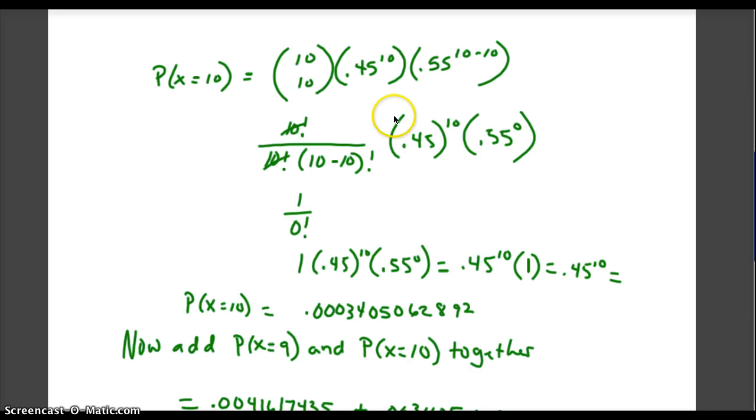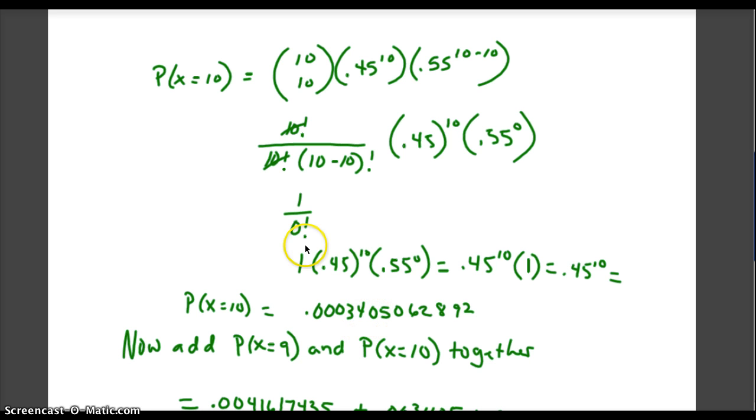That's what I'm showing right here. So basically the combination of 10 things taken 10 at a time becomes 10 factorial divided by 10 factorial times 0 factorial, and the two 10 factorials cancel out, and that gives me a 1 on top, and 0 factorial is 1 also, so all of this just goes to 1. So I have 1 times 0.45 raised to the 10th power times 0.55 raised to the 0 power, so basically it's 0.45 raised to the 10th power, which is approximately 0.00034.